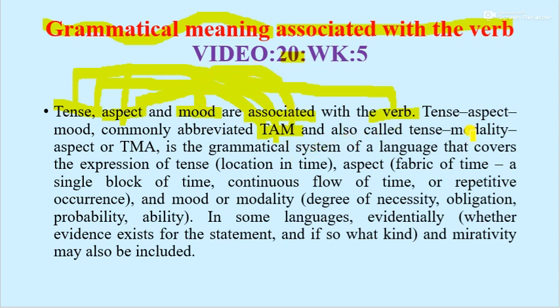It is also called tense modality. These are called tense modality, aspect, or TMA. So these are the names. So tense, aspect, and mood are associated with the verb. TMA means to say tense, aspect, and mood is the grammatical system of language that covers the expression of tense,